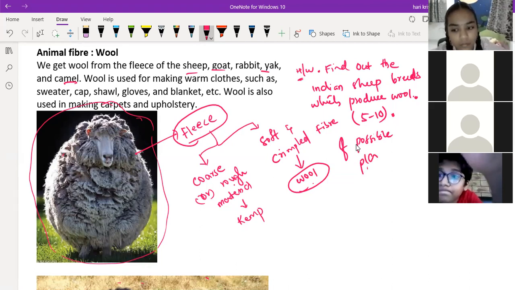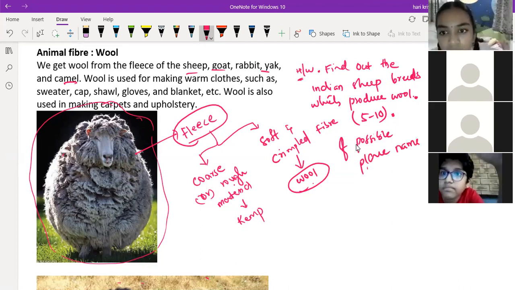It is coming from Jammu or Kashmir or Rajasthan, Punjab, like this. Place them.